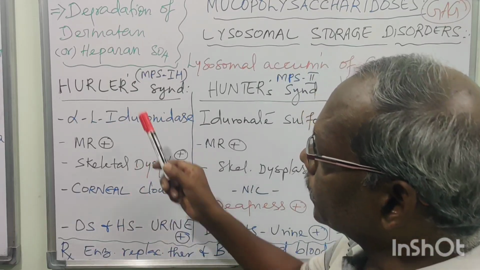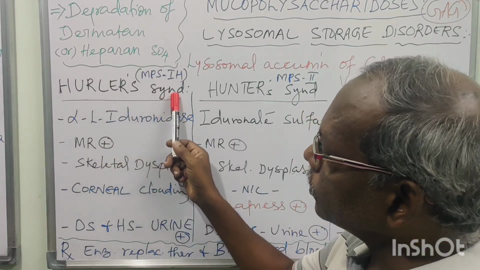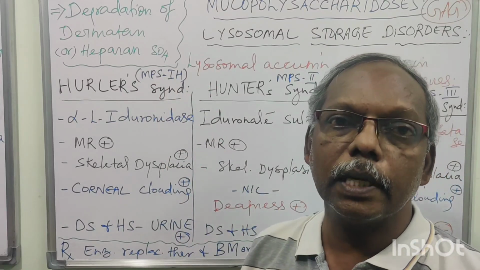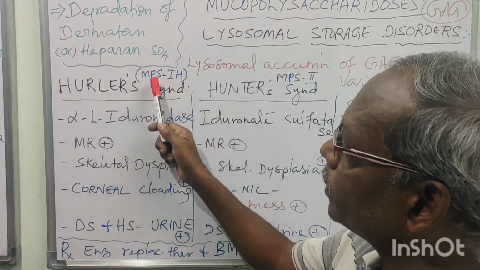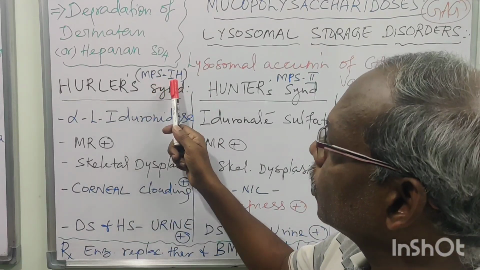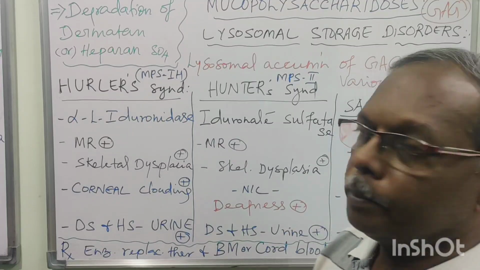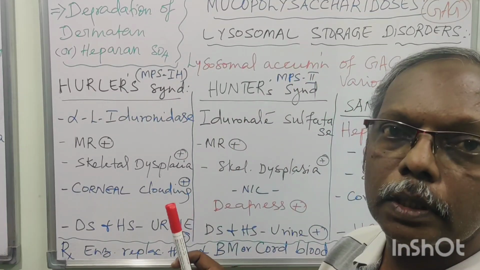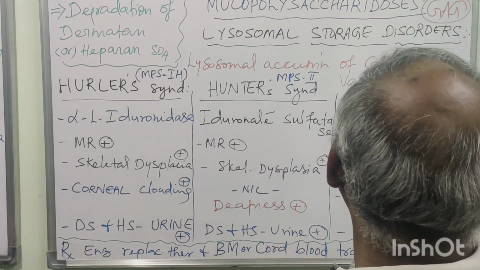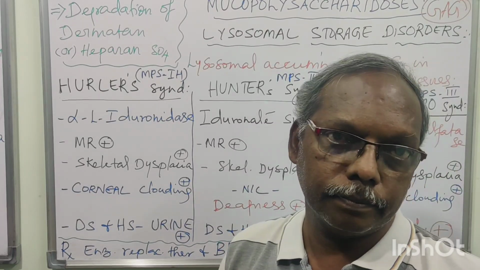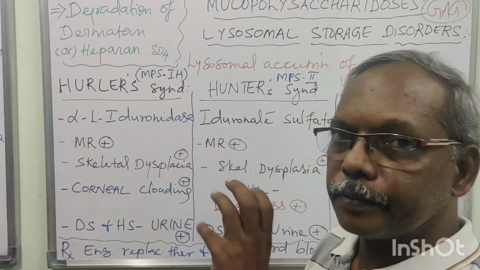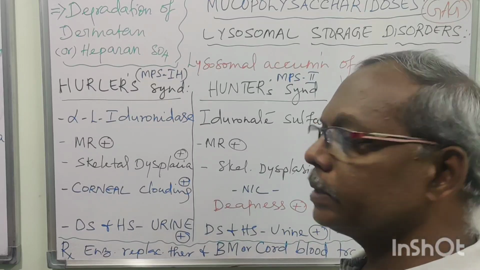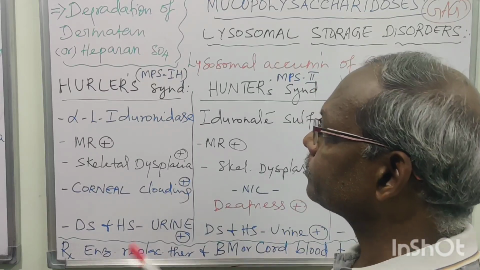So the name of the disease is Hurler syndrome. The MCQ question is MPS, that is Mucopolysaccharidosis, MPS 1H, because Hunter syndrome is MPS 2, and the third one, Sanfilippo syndrome, is MPS 3. I am taking the first 3 disorders. This is enough for your 5-mark question.